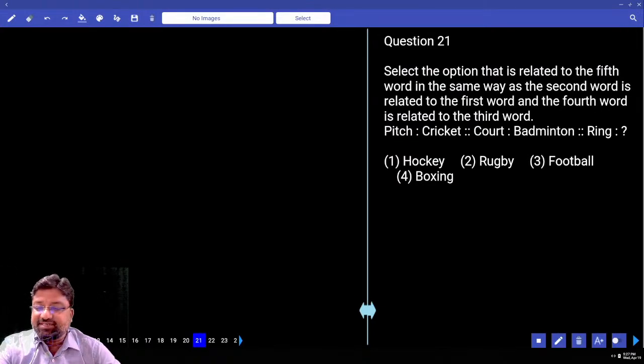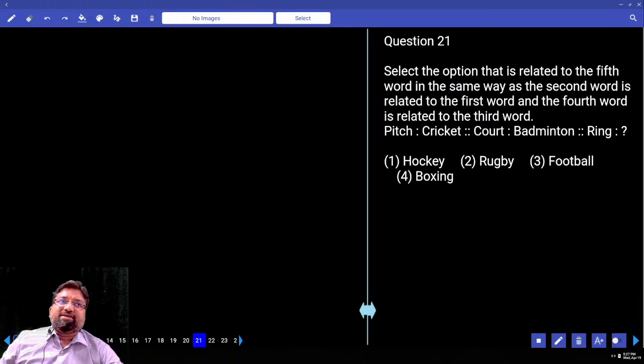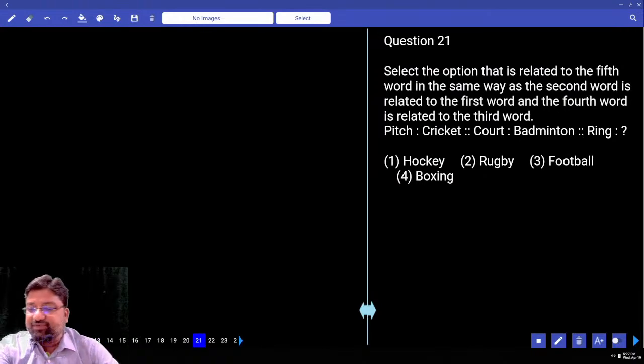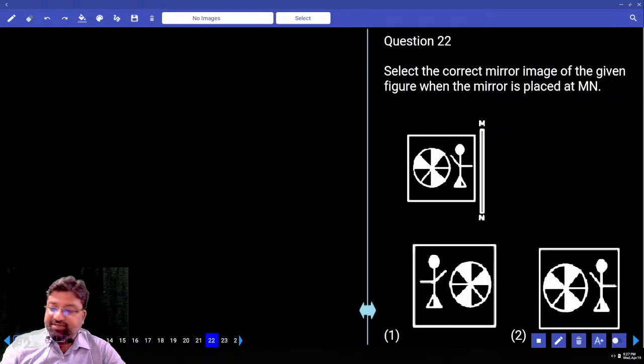Pitch, cricket. Pitch and cricket are in court, and badminton. Badminton is played in court. Cricket is played on pitch. Ring is for boxing. Boxing ring.